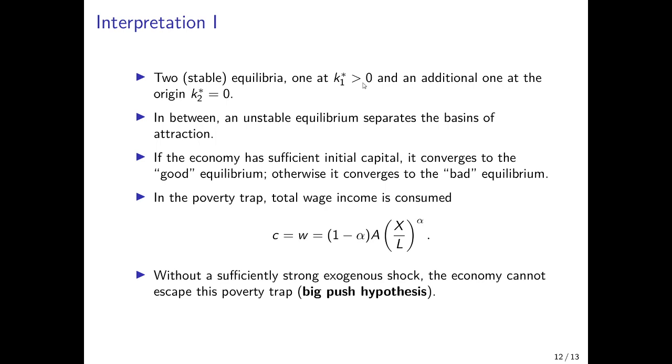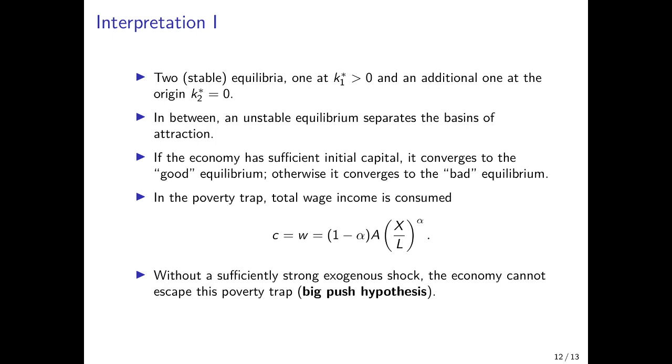So there are two stable equilibria and one interior equilibrium that is unstable. And the economy only converges to the good equilibrium, quote unquote, if it has a sufficiently high initial capital stock. Otherwise, it converges to the bad equilibrium.